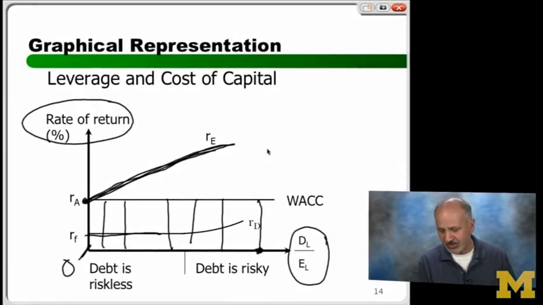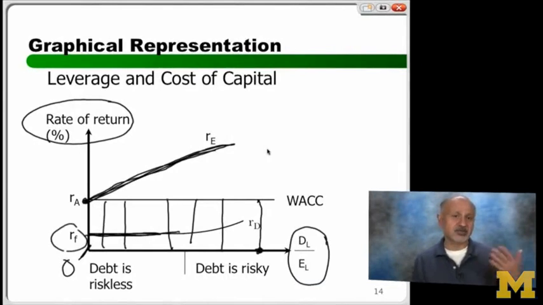But let's see what happens. What happens to the return on equity of the firm as you take more and more debt? It starts going up. Why? Simply because equity is like the owner of the firm, which owes to pay whom? Made the decision to take on debt and pay them first. So look at the return on debt. Initially, it's very close to the risk-free rate. Why? Because with debt, chances of default are very little.